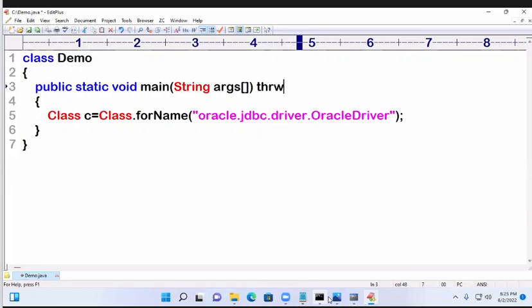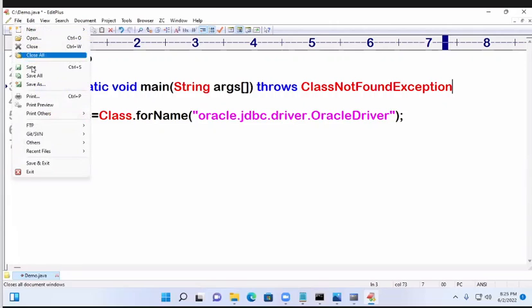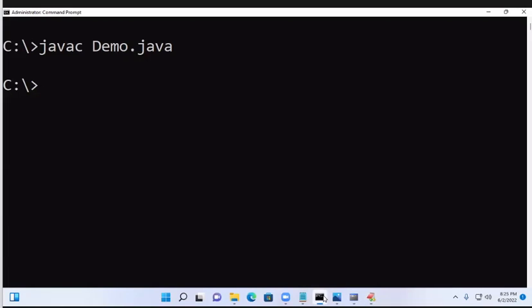We can write throws: throws ClassNotFoundException. File save. Compilation. Now also it is compiling, no? Yes.